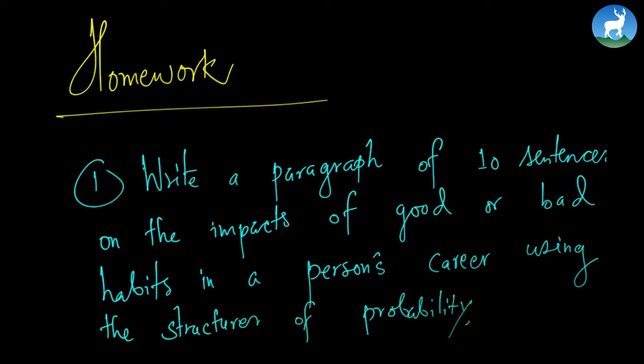So we learned the many structures of probability, right? I just showed you the many structures, including may, might, is certain to, bound to, structures like that. Now, by using those structures, I want you to write a paragraph of 10 sentences, and that is your homework.